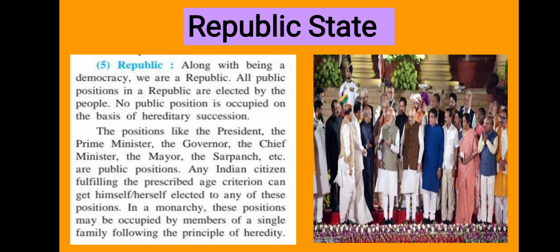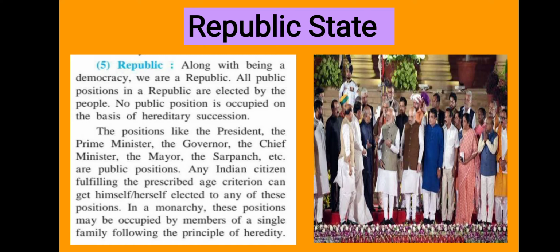Okay, but there is a difference in England. England is a democratic country but not a republic. Sir, how is it possible? See, in India, the highest post is the president, and we elect the president for 5 years.